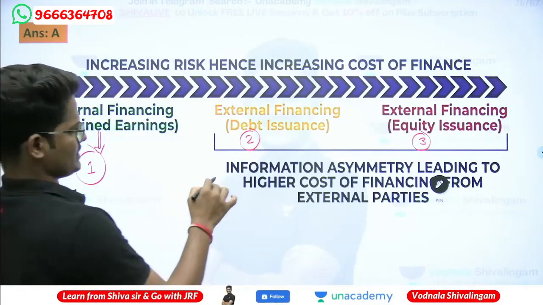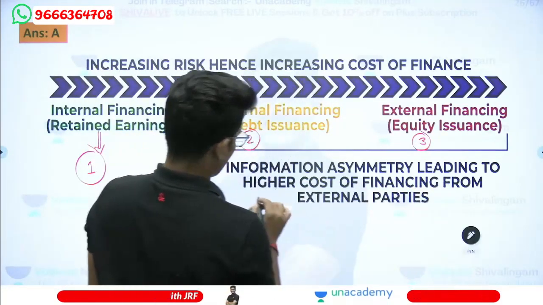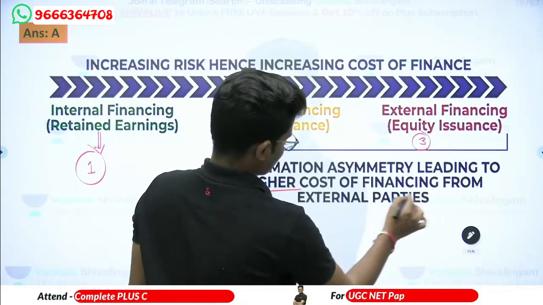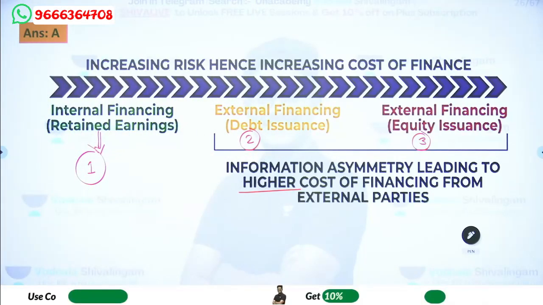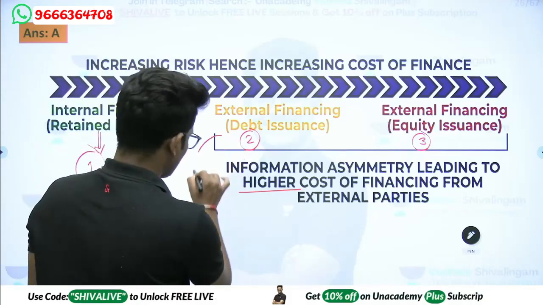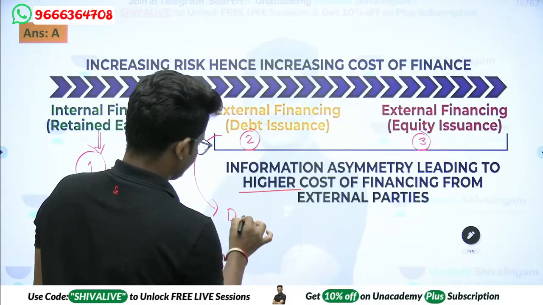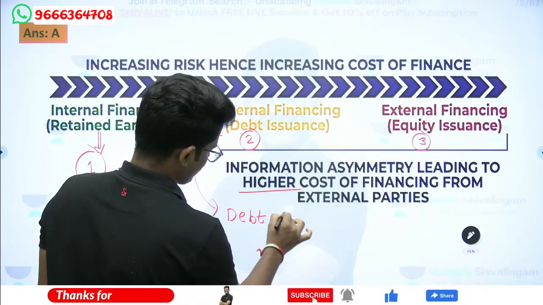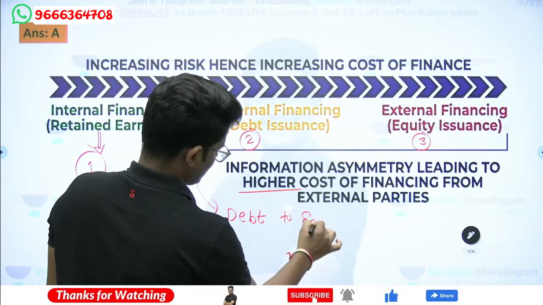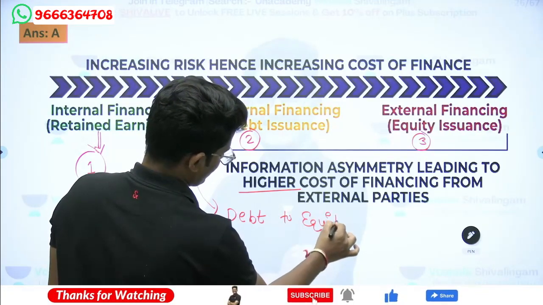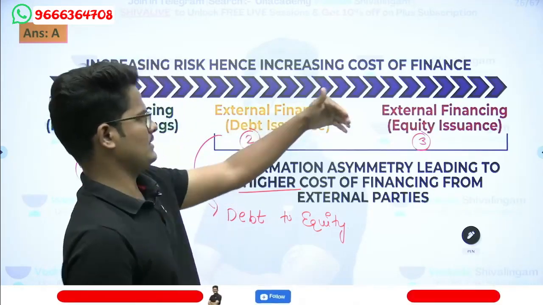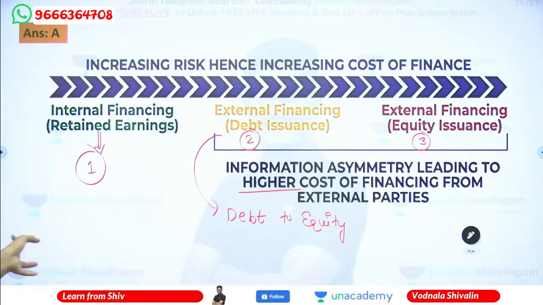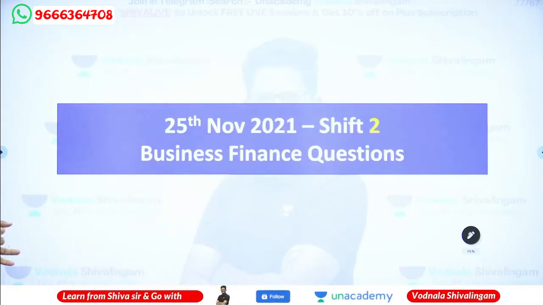So here information asymmetrically leading into a higher cost of financing from external parties. Higher cost of financing, that is debt to equity. Here debt cost will be more as compared to the equity, because we need to pay regular, and this is whenever the profit only we will pay for it. Next, shift number 2.